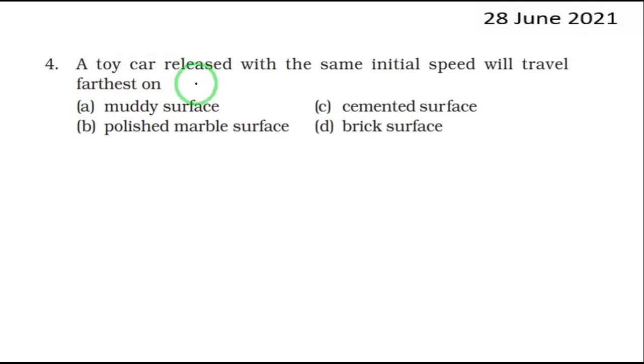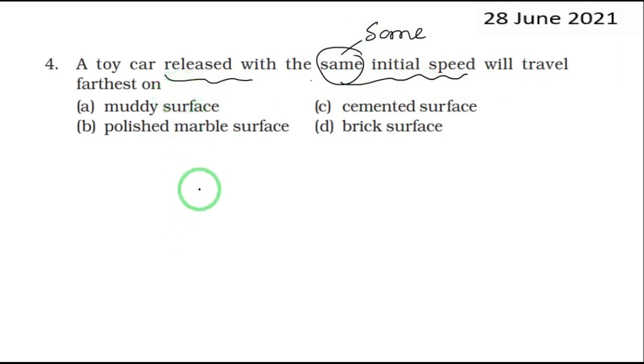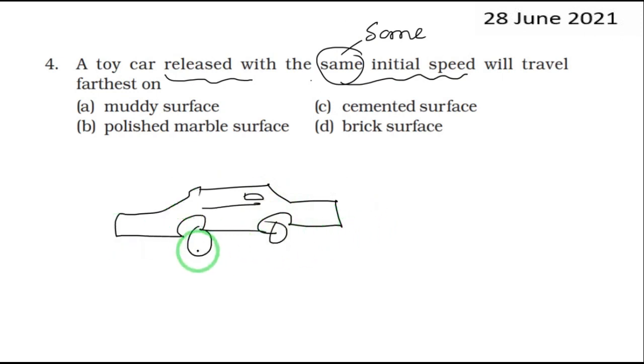A toy car released with some initial speed will travel farthest on, okay. Now here is a car, right, which is released, a toy car it is, on a mud surface, right. The first one is mud surface, polished surface, cemented surface and brick surface, where it will travel farthest.